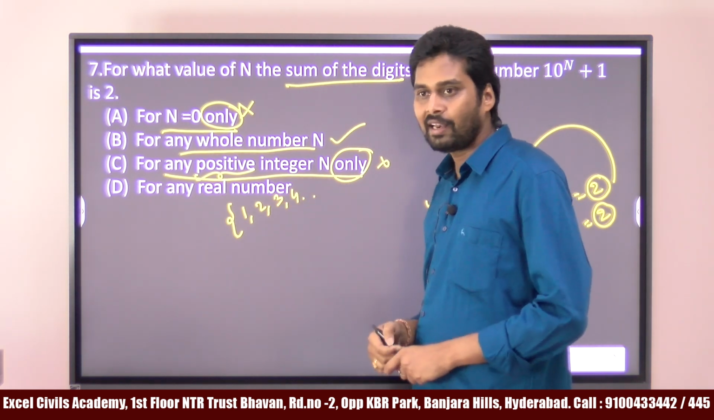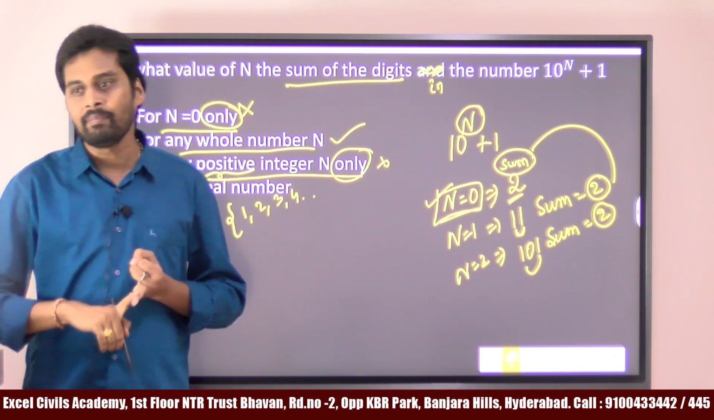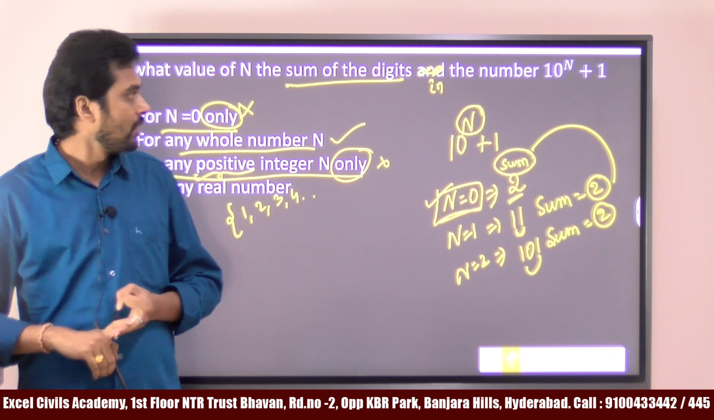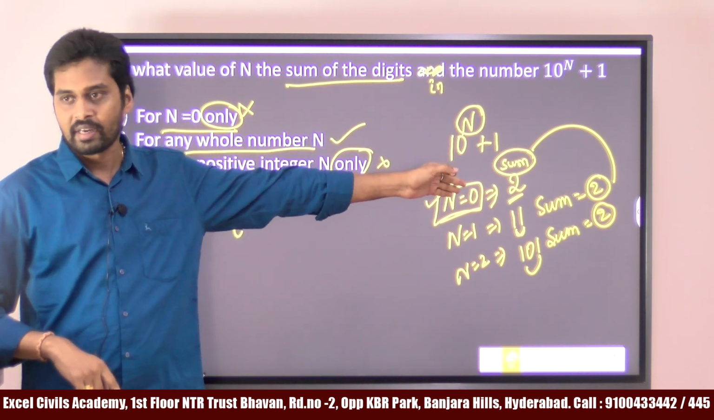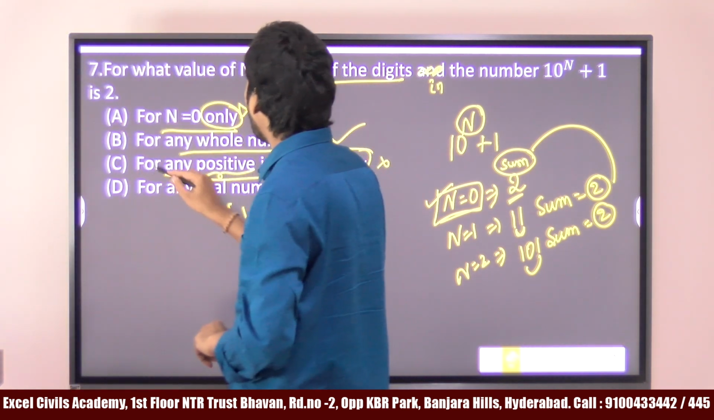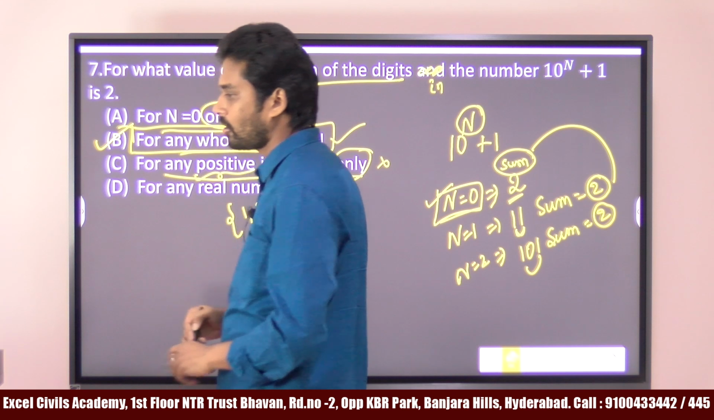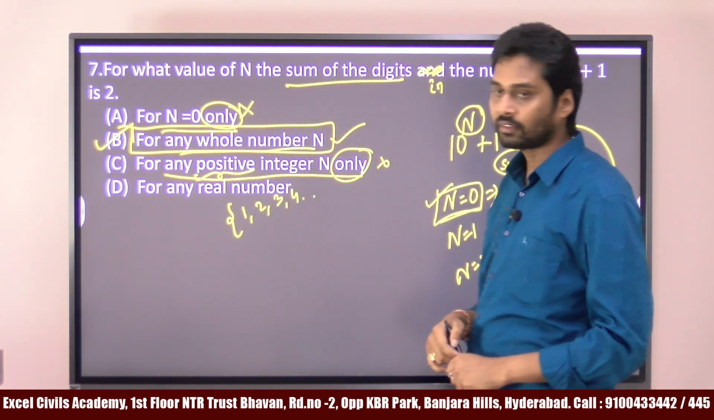For any real number means integers, decimal numbers, fraction numbers. If you take fraction numbers, you don't get it. So the condition is true only for any whole number n. That's why the answer is option B. Clear?